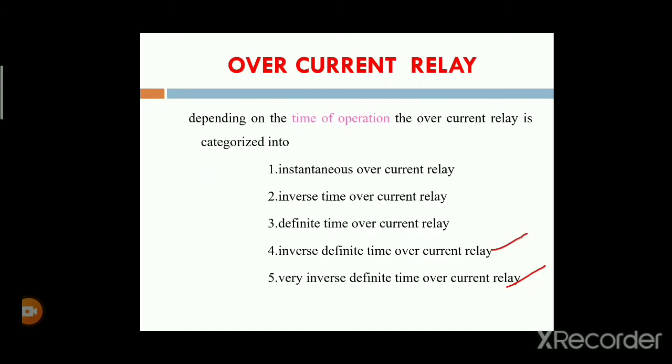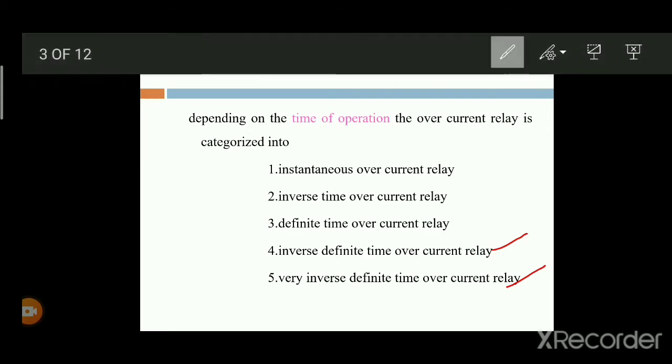Depending upon the time of operation, the overcurrent relays are classified into 7 types. First one is the instantaneous overcurrent relay. That relay will be operated within a very short time, or instantaneously.